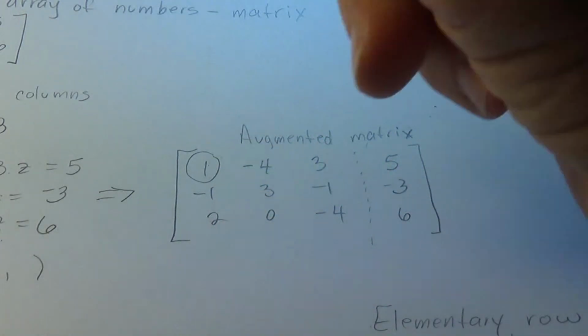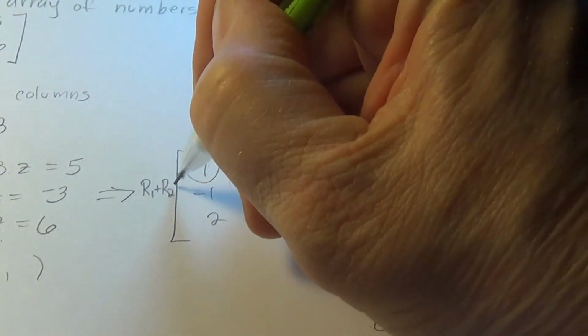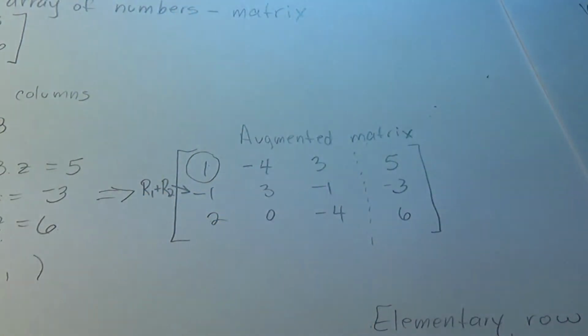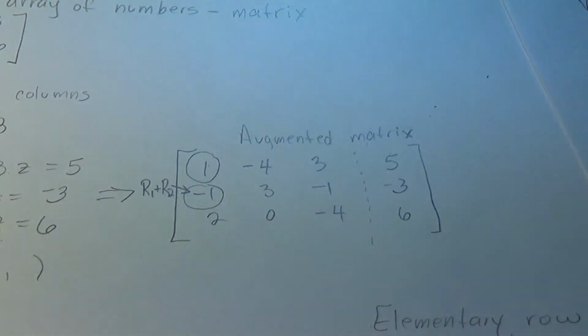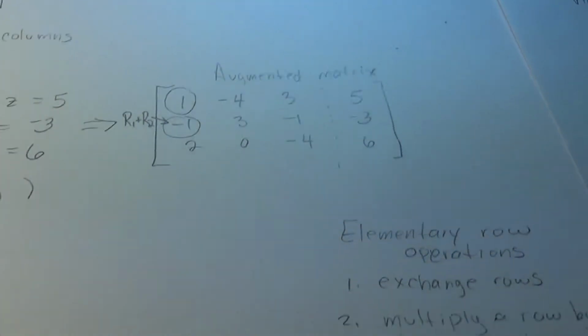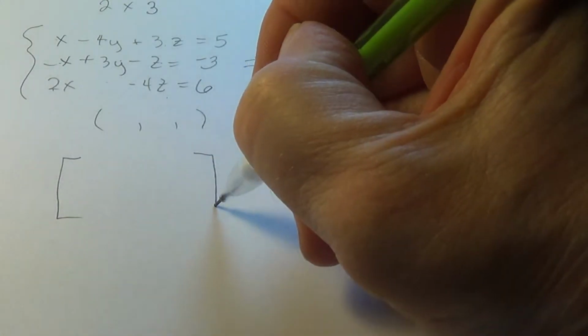So I'm going to take row 1 and add it to row 2, replacing row 2. This has to be a 0, and that will cause that to be a 0. Let me perform that operation, giving you the result over here.